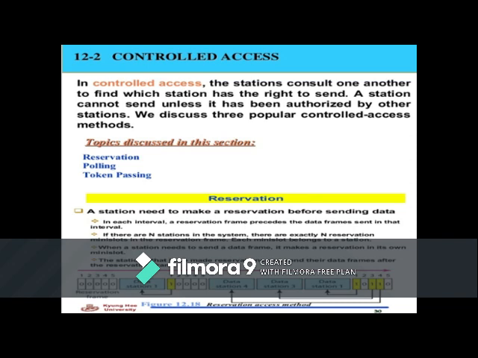Coming to polling. So what is polling? Polling works with topologies in which one device is designated as the primary station and the other devices as secondary stations. As we have already discussed, topologies are different designs in which we can interconnect systems.